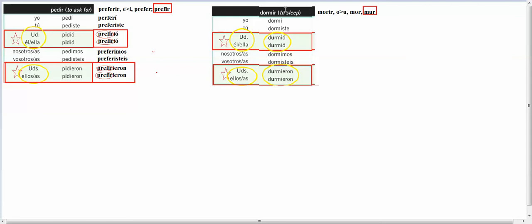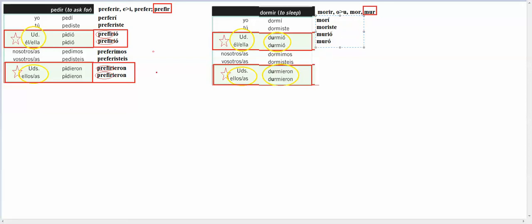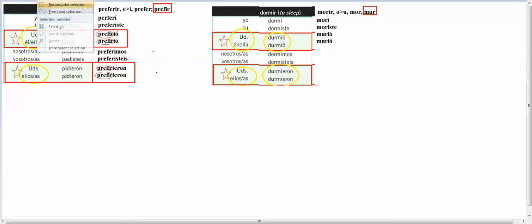So if I wanted to go through and conjugate morir, would I use mor or mur? It's not in the red, so I'm going to use mor: morí. Then moriste, because it's not in the red. Now I am in the red, so I'm going to use mur: murió.